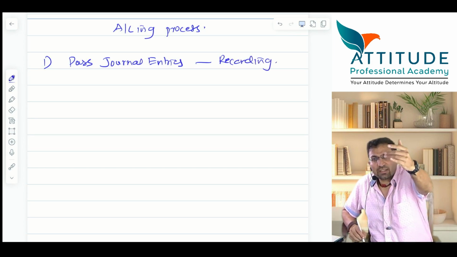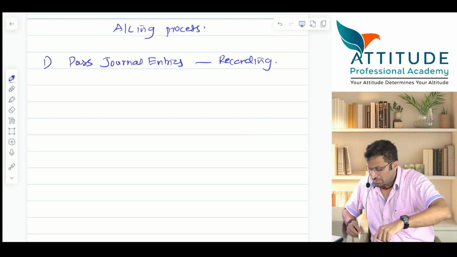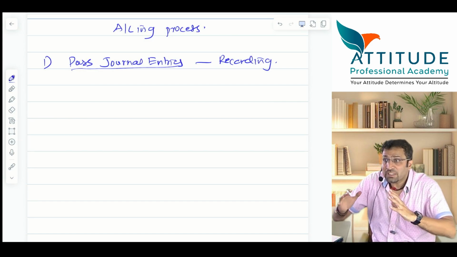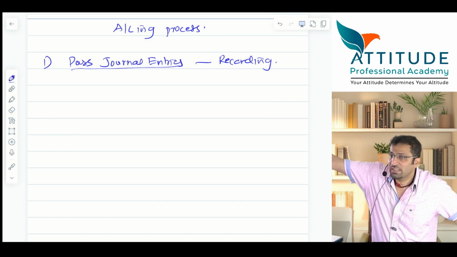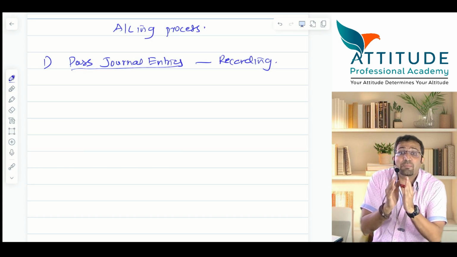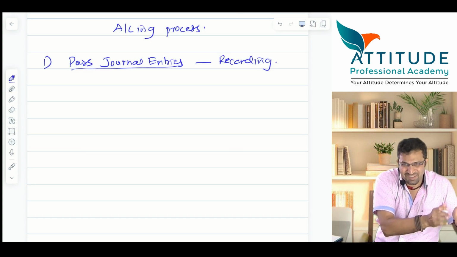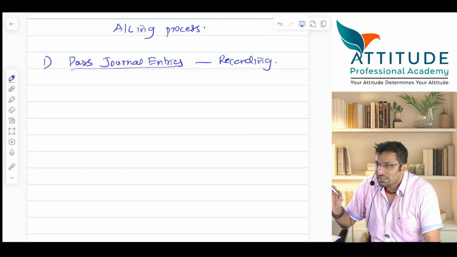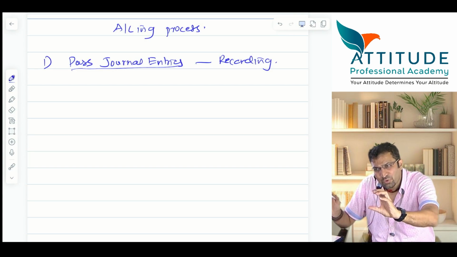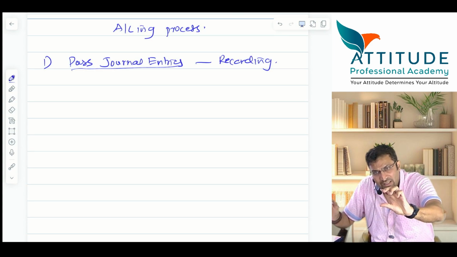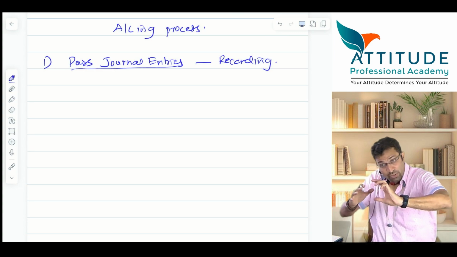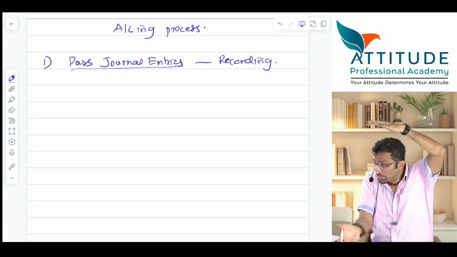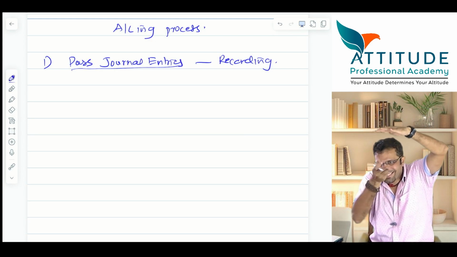Please concentrate. Either pass journal entries, or if the transactions are many, then prepare subsidiary books. Subsidiary books are also known as special journal. If the transactions are few, maintain a journal. If the transactions are many, maintain subsidiary books, which is nothing but the journal subdivided.